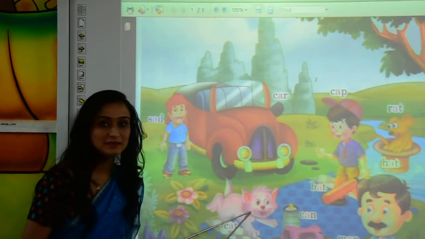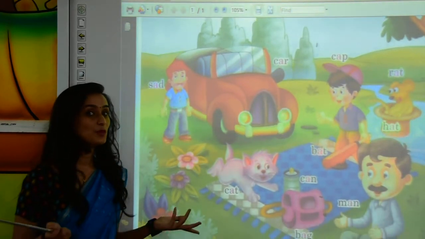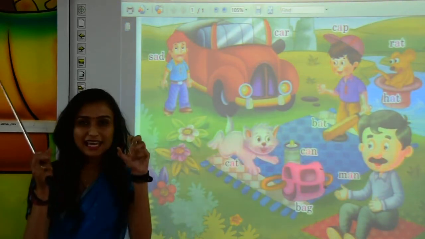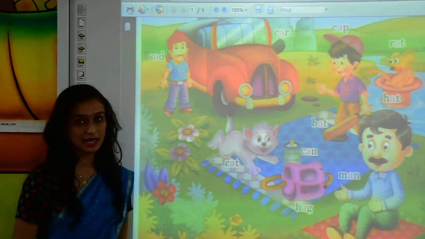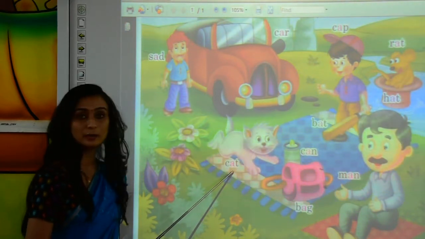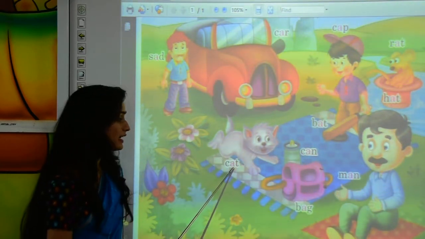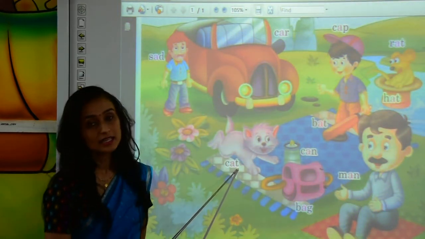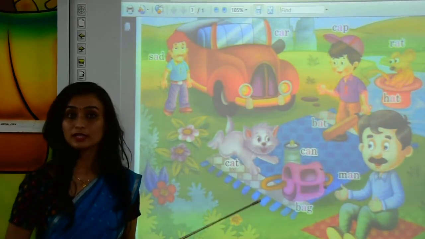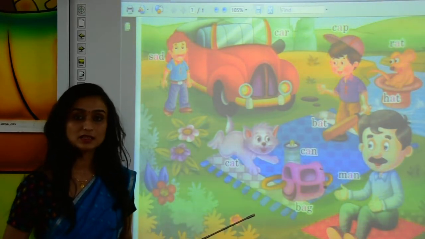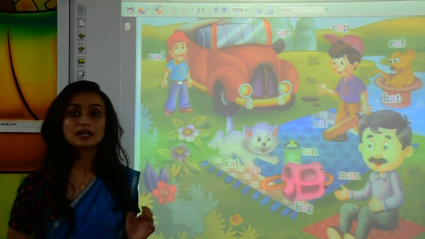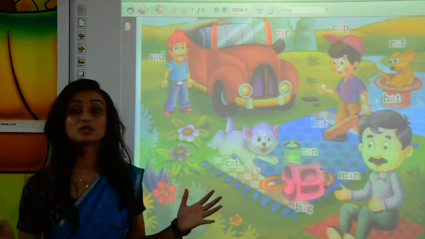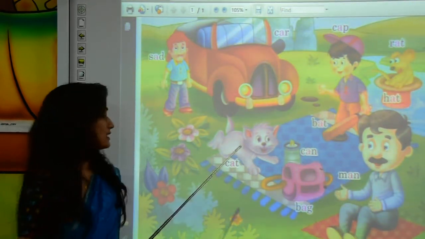Now, which is this animal kids? You know this one. This is a cat. What is the spelling of cat kids? You can read from here. It is C-A-T, cat. Now, what is the phonic sound of C? C stands for K. And A-T stands for at. K, at. Together will make cat.